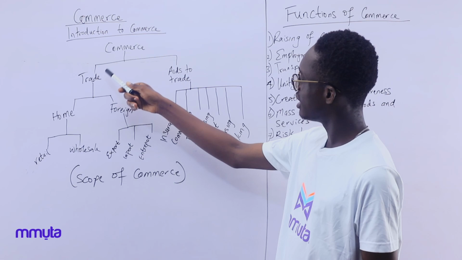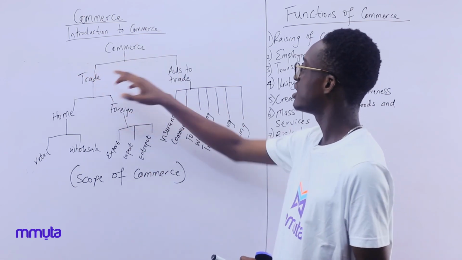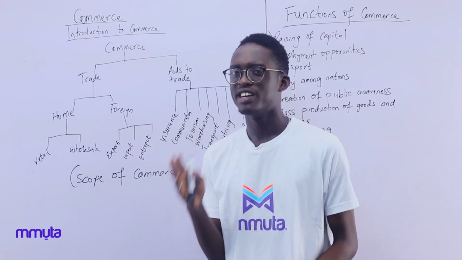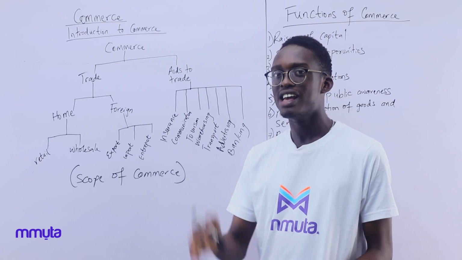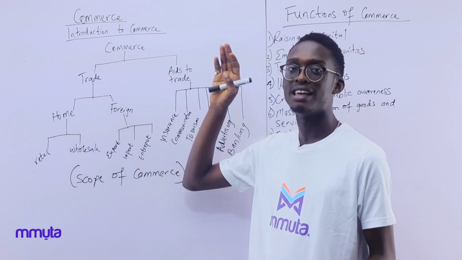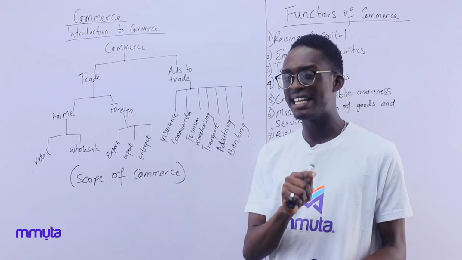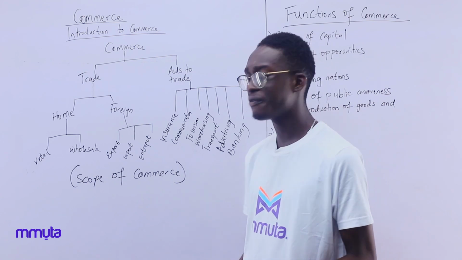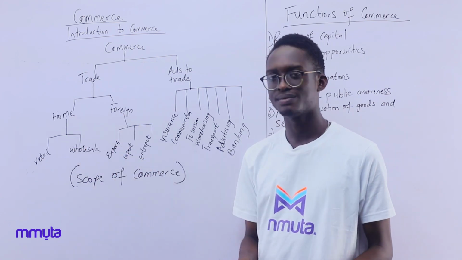The first one is trade. Yes, commerce is divided into two branches, trade and aid to trade. But let's start with trade. What is trade? Trade is buying and selling of goods and services. Trade is making sure the product reaches the final consumers. You know, trade is not complete without it reaching the final consumers. So under this trade, we have two types of trade, the home trade and the foreign trade.